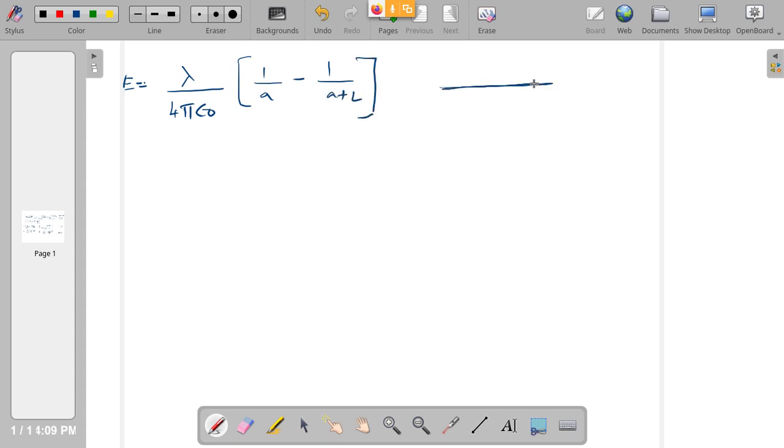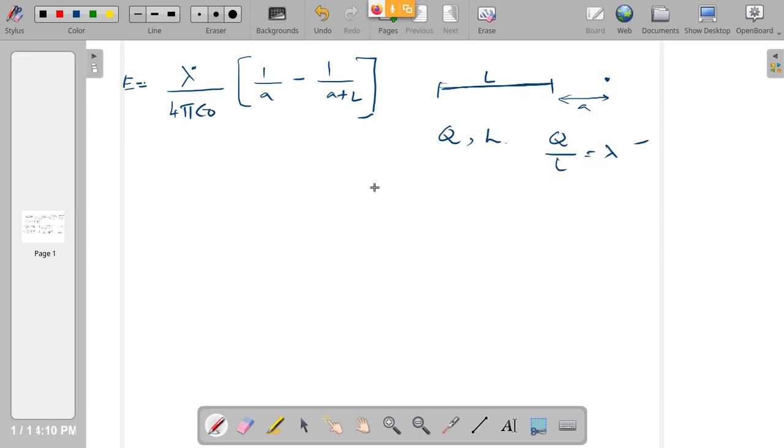Now we had a charged rod whose length is L. They wanted the electric field at a distance A from one end of the rod. So 1 by A minus 1 by A plus L. Right. For the rod, we have integrated and got this result. Now, suppose in the problem, they are not giving you lambda. Then how to calculate the electric field? They may give you Q. So if Q and L are separately given, then you have to calculate Q by L to get lambda.